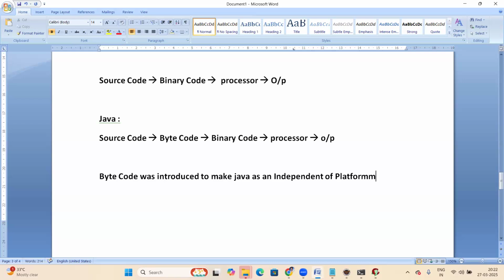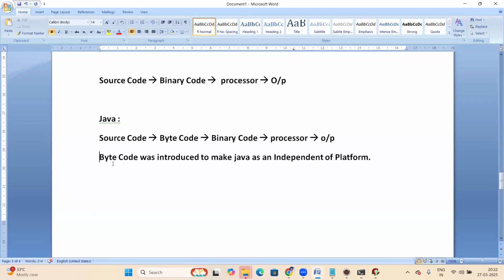Independent platform, right? So in Java, bytecode was introduced to make Java an independent platform. Yes, about how Java became platform independent, we'll cover in the next session, maybe tomorrow's session. So the source code is converted to bytecode, then to binary code. Bytecode is the intermediate code, introduced to make Java platform independent.